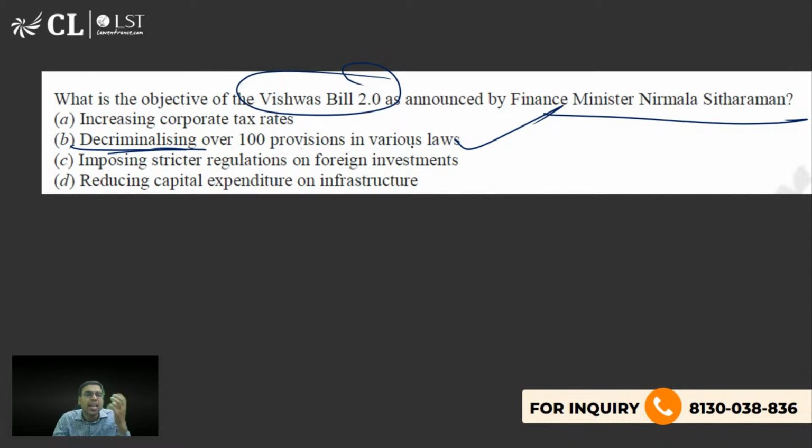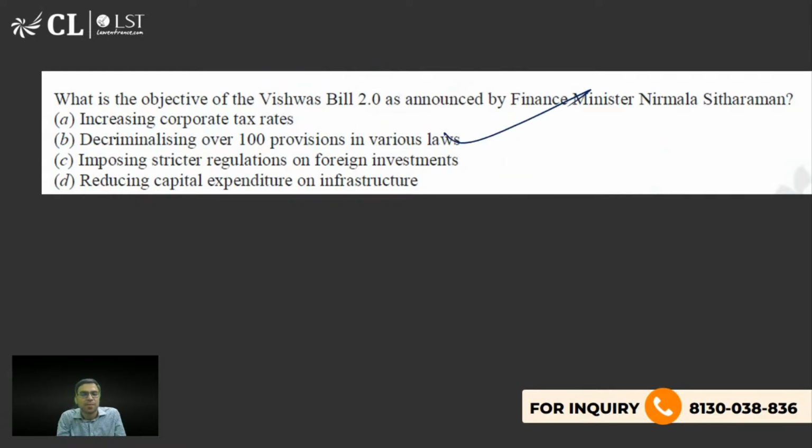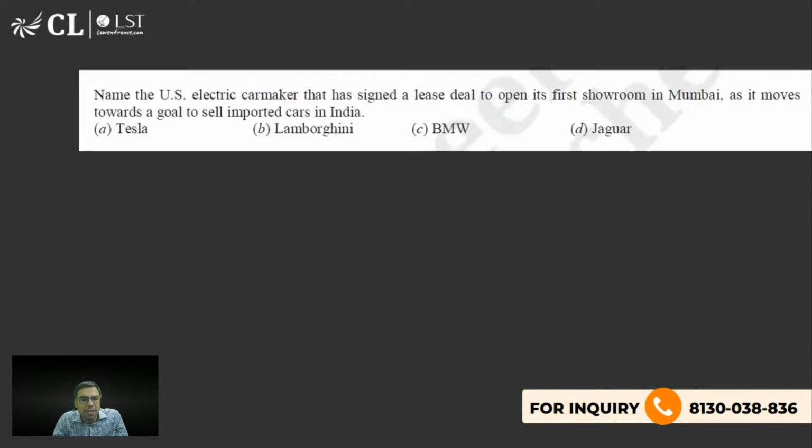Basically, decriminalizing means that in many cases, a small mistake by you would lead to a case, an FIR, just because you have not filed a return properly or you have some issues in filing income tax and all. So they will decriminalize it. It will be considered a form of ease of doing business, and it will ensure that people are not fearful while filing tax returns. So there will be no criminal case, no crime, for many provisions. It will be a civil offense but not a criminal offense if you make some mistakes in taxation and all. Yes, Sampath, Srishti, Swarup, you are right. B is the right answer.